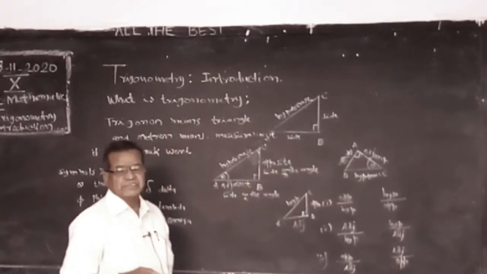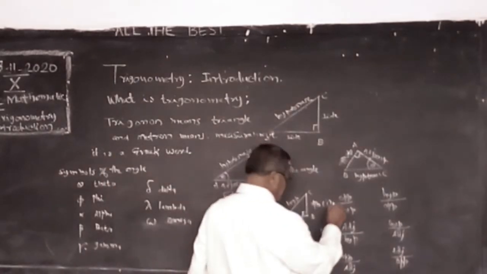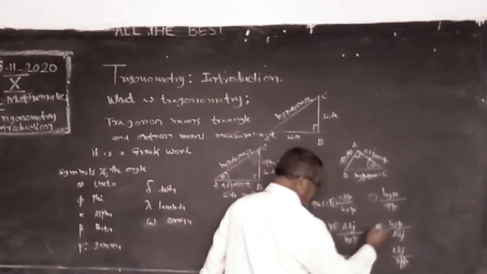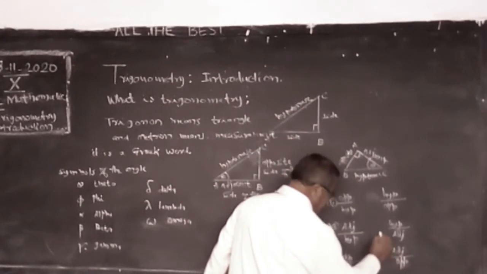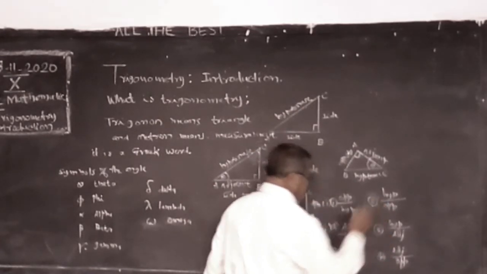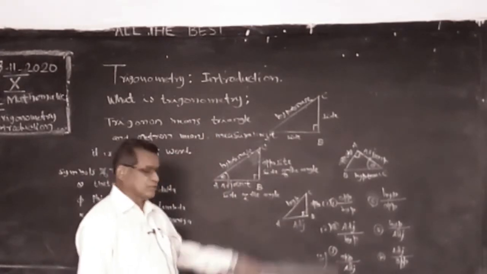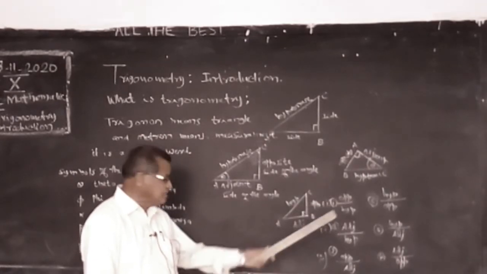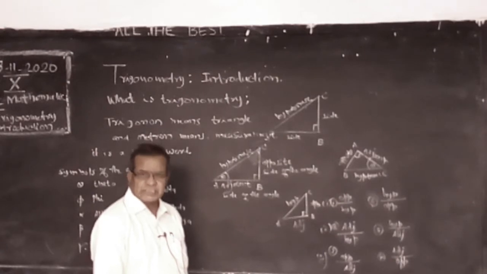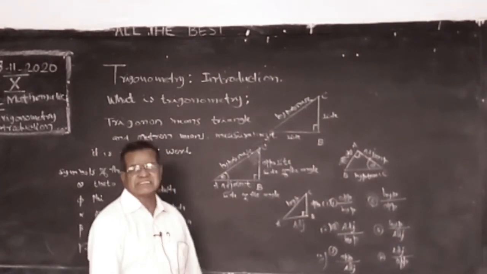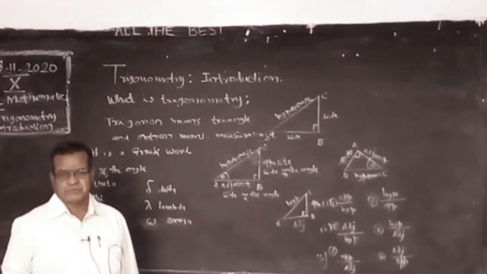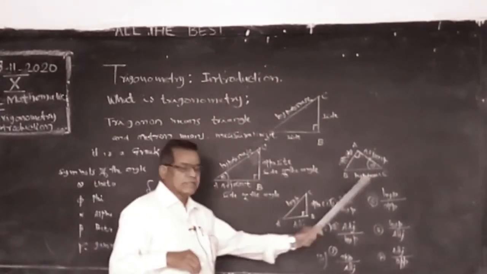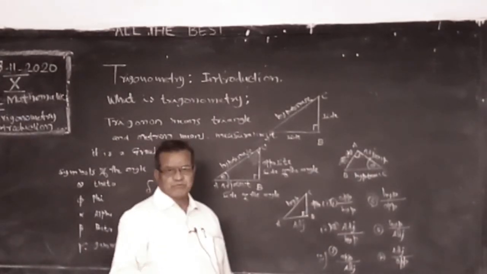See, we have 6 ratios. 1, 2, 3, 4, and this is 5, and this is 6. See, totally we have 6 ratios. No more ratios are there. We cannot write any more. If you write anything, it is already repeated. That's why a triangle has 3 sides and 6 ratios. 3 sides can be written as 6 ratios. Each ratio is defined.